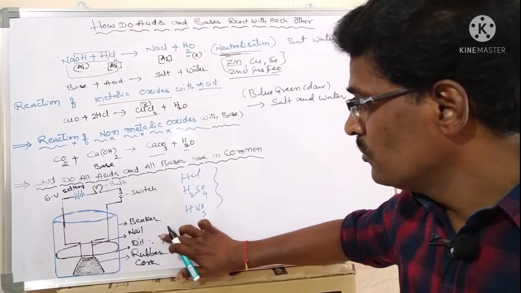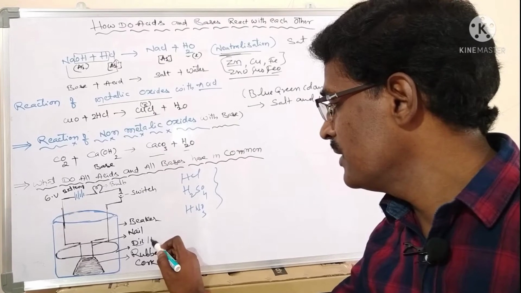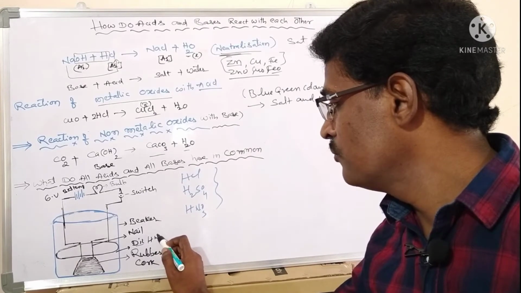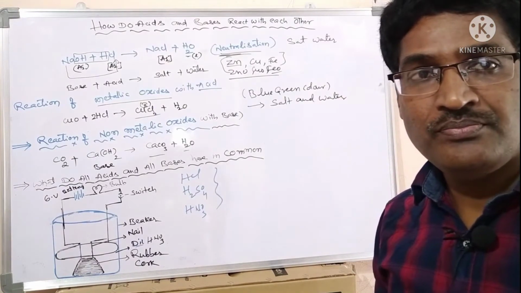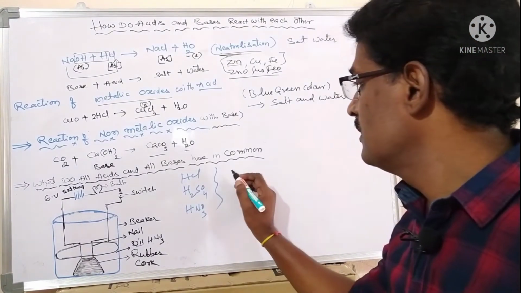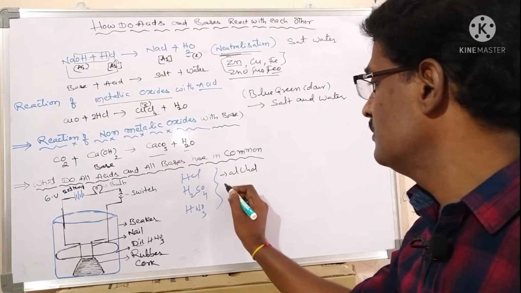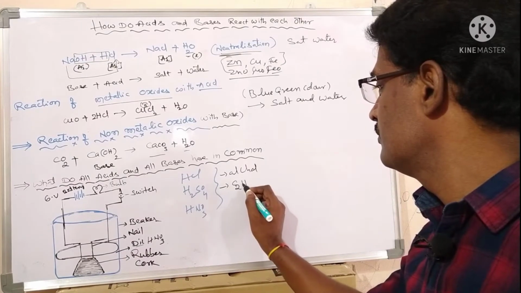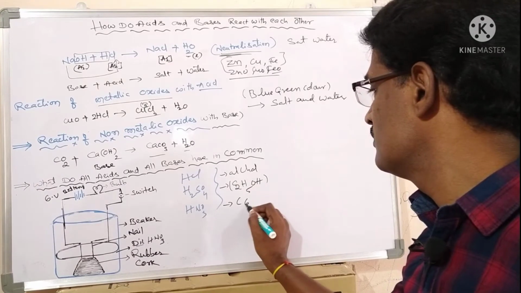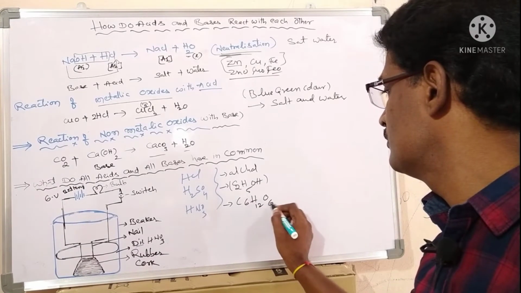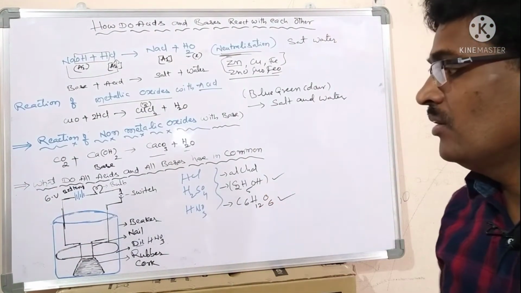Now I remove the sulfuric acid solution and drop in HNO3. The bulb glows. Now I take alcohol and glucose.